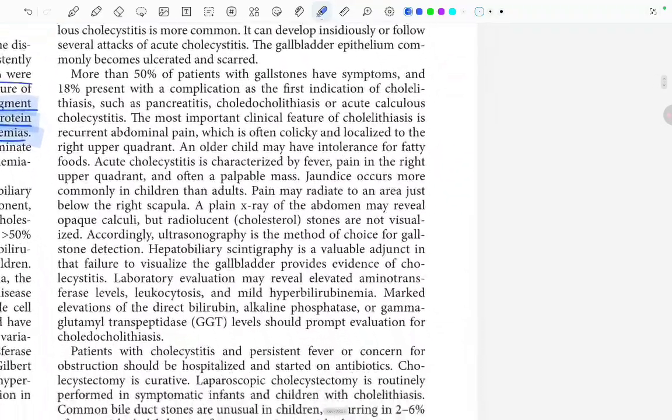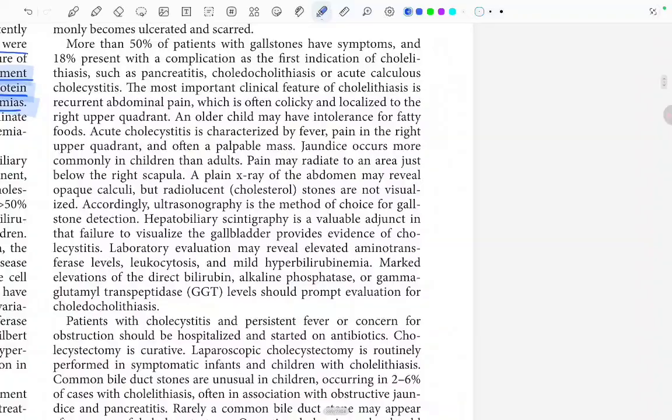More than 50% of the patients with gallstones have symptoms, and 18% present with a complication as the first indication of cholelithiasis, such as pancreatitis, cholelithiasis or acute calculous cholecystitis.